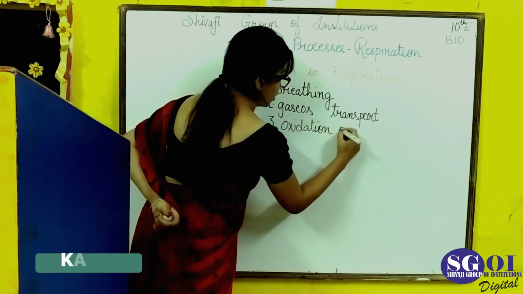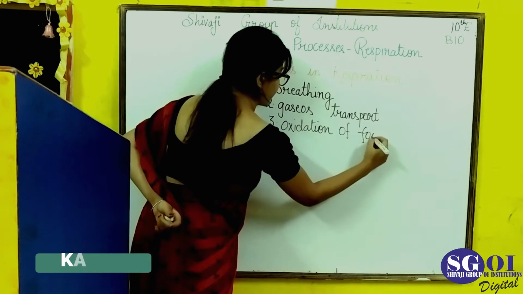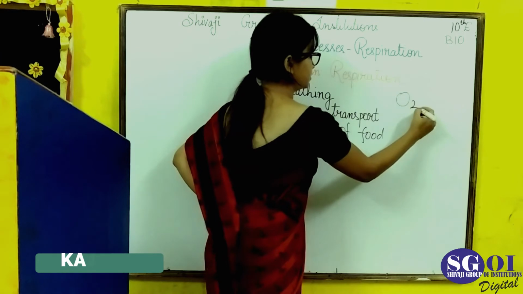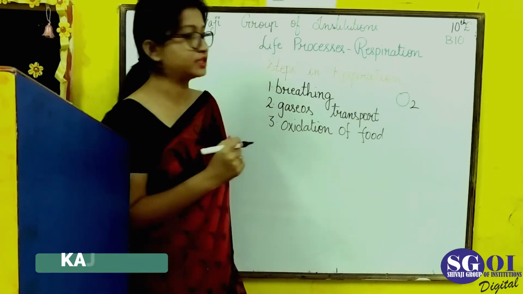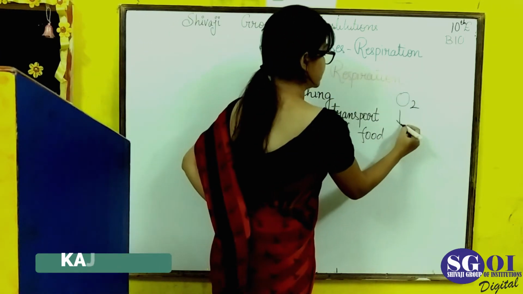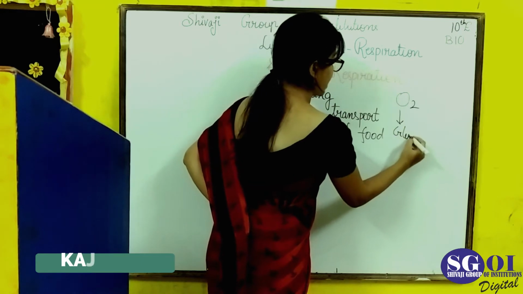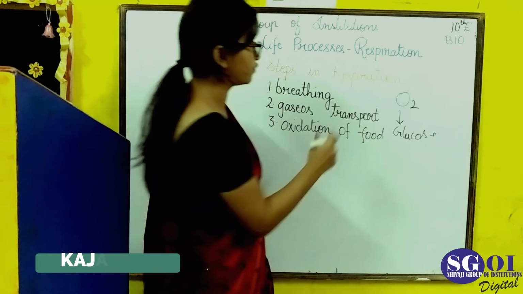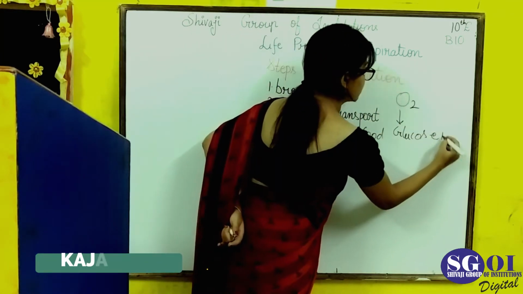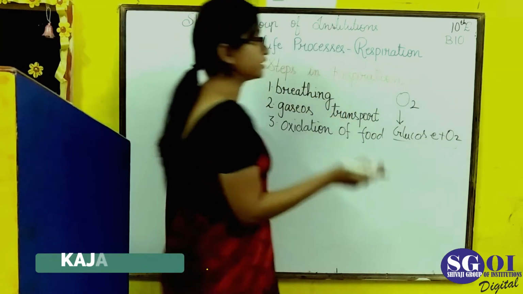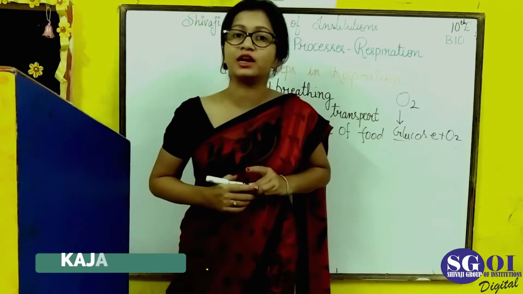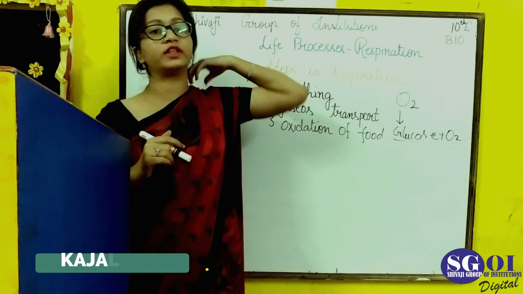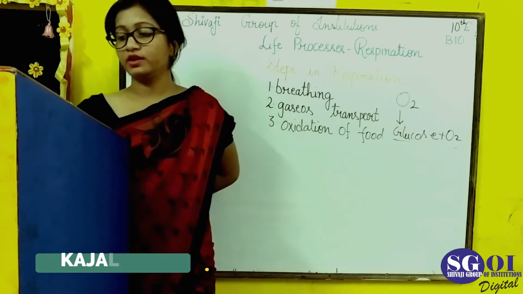By the process of breathing we gain oxygen, and by the process of gaseous transport that oxygen reaches the glucose. Then with the help of the third process, oxidation of food, that O2 reacts with glucose, and the previous reaction which we discussed earlier takes place. So these are the steps involved in the process of respiration.